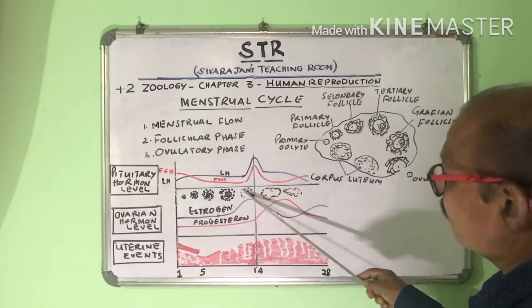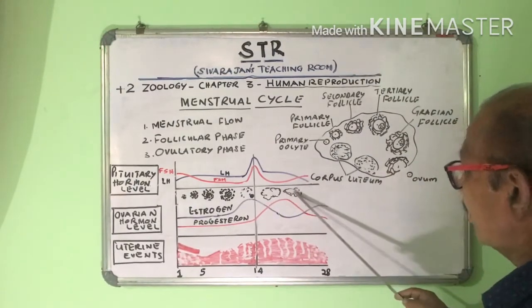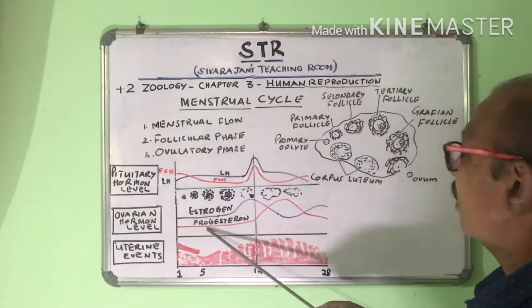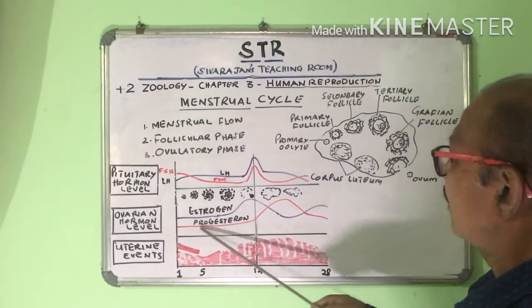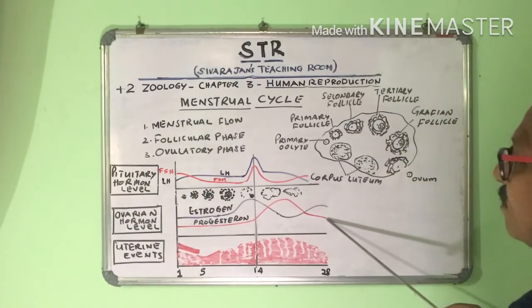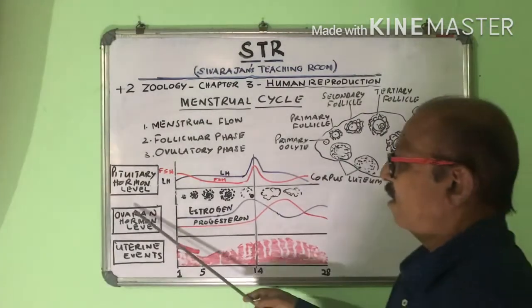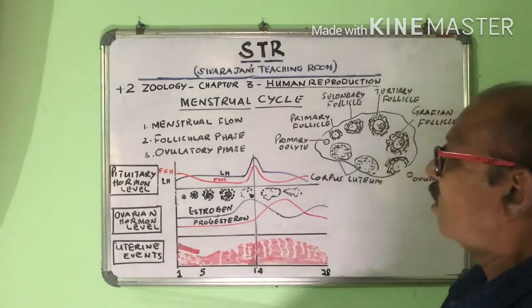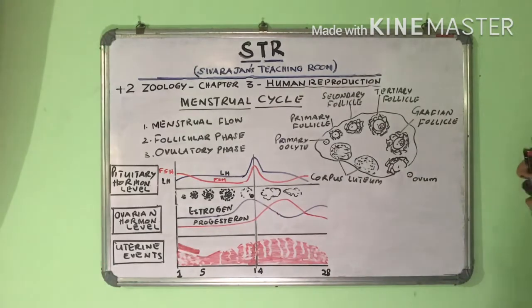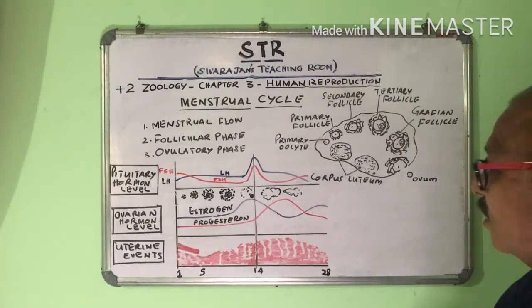But the Graafian follicle joins to become the corpus luteum, and the corpus luteum produces estrogen. So after the mid period, the progesterone level gets increased. So this is the level of ovarian hormones during the menstrual cycle. And the uterine events. What are uterine events?